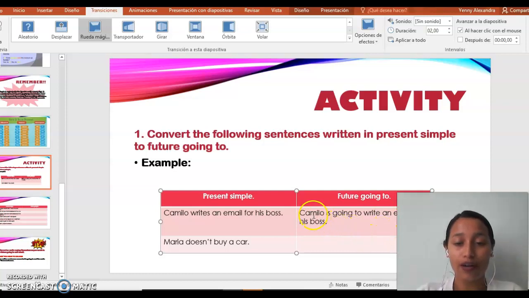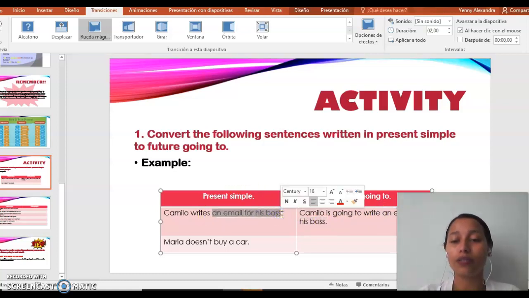We have here the subject and we are going to put the verb to be, then we are going to put the going to, then we are going to write the verb in the base form. Here it is writes because this is present simple, third person and an affirmative sentence. So finally I am going to write the complement, and if you notice, it is the same as here because there is a complement, so it is not going to change.